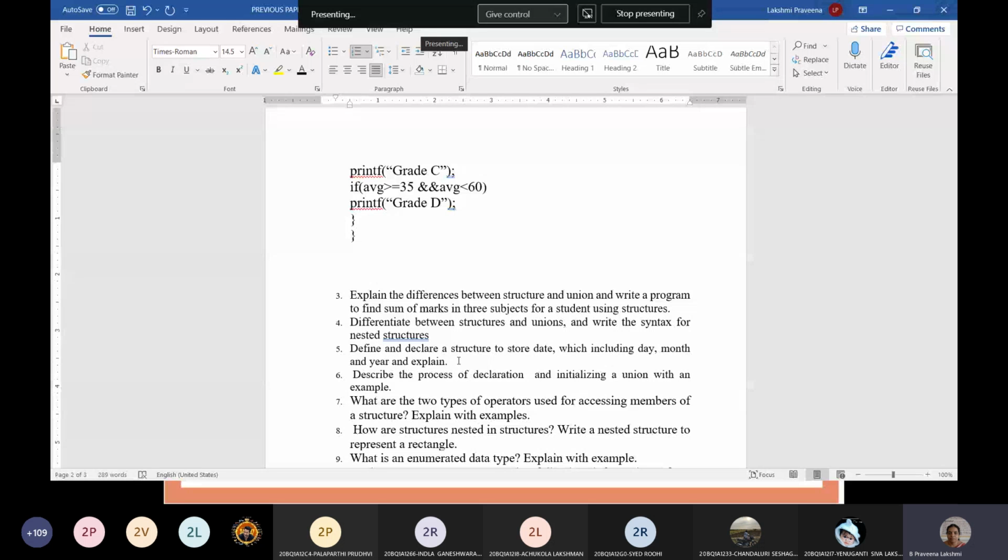And describe the process of declaration, initialization and union with example. And the 2 types of operators used for accessing a structure. Okay, what are the 2 types of operators for accessing a structure? The dot operator and the pointer operator. So whenever you are creating a pointer to the structure, then we'll use this arrow operator. Otherwise, we'll use the dot operator. Okay, using these two, you need to write the example.